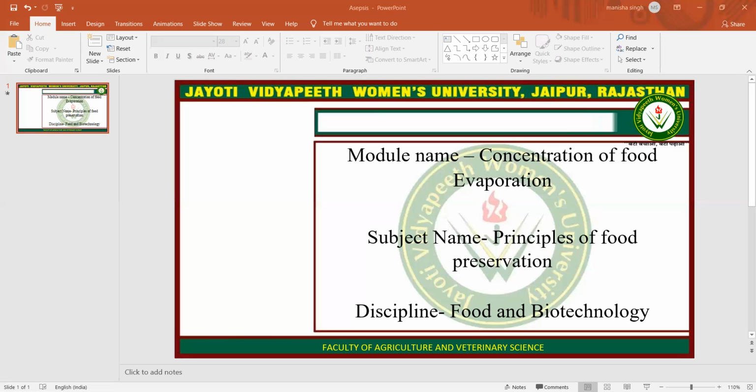In addition, they contain a high concentration of dissolved solutes. These foods do not require refrigeration during storage and can be eaten without rehydration. Honey, jam, jelly, cakes, dates, and osmo-dried food products are examples of intermediate moisture foods.